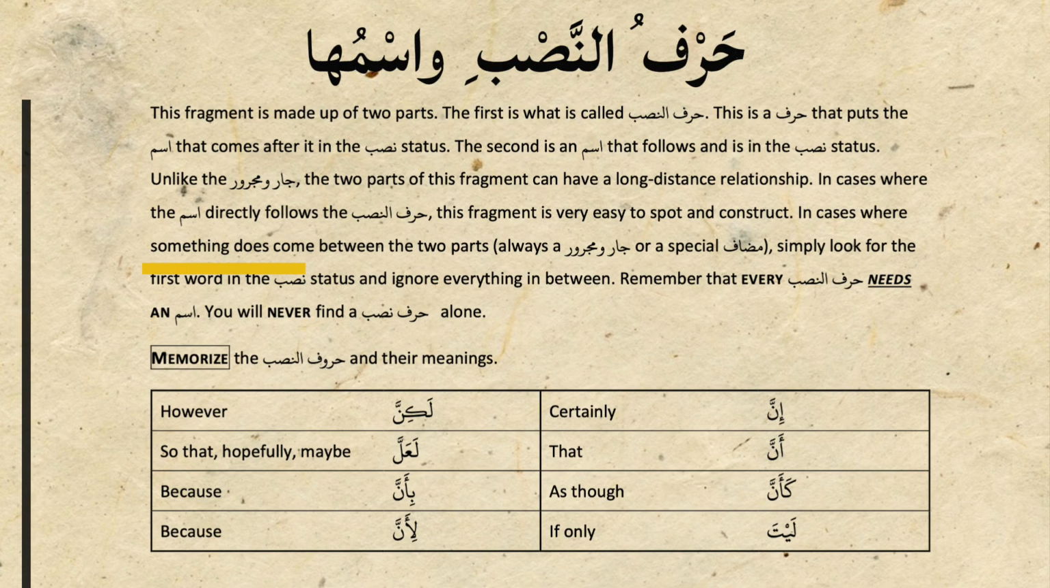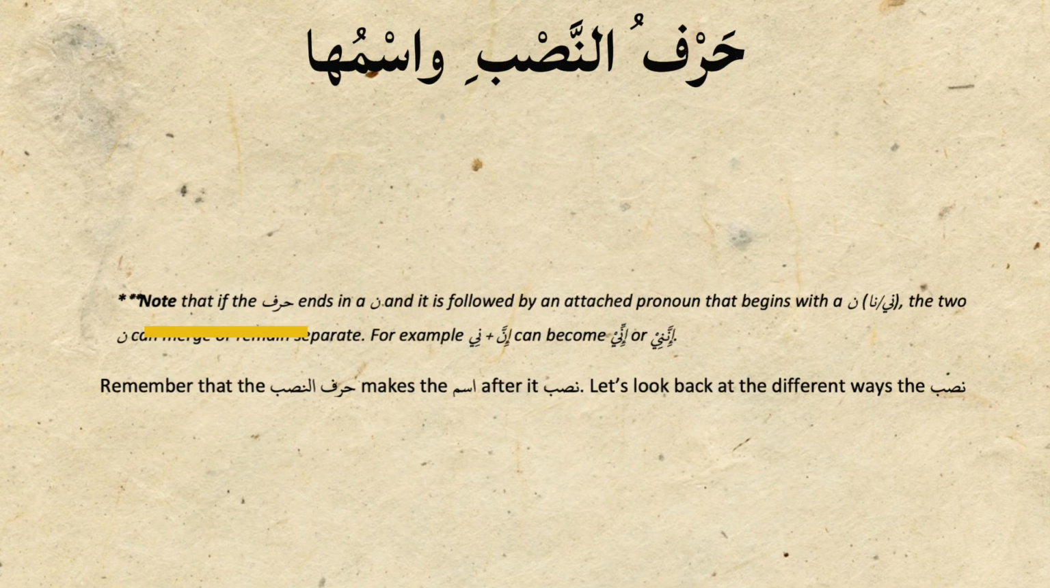When something comes between the harf of nasab and its ism, mostly jar majroor or some special mudaf, simply look for the first word in nasab status and ignore everything in between. A harf of nasab that ends with na is attached to pronouns because attached pronouns are also ism. So when a harf of nasab with na merges with ni, then the 2 nas merge together. For example, when there is a need to write inna and ni, it becomes innani. Ni is the attached version of ana.